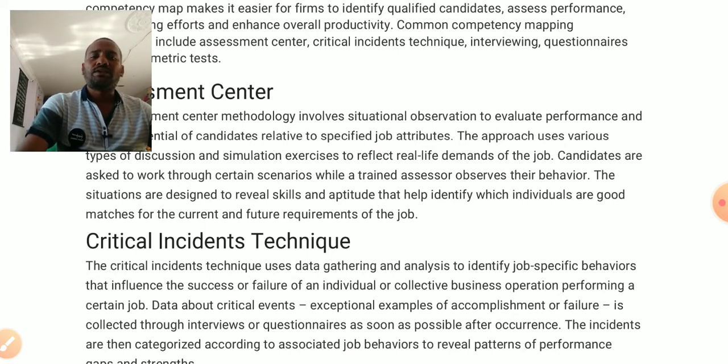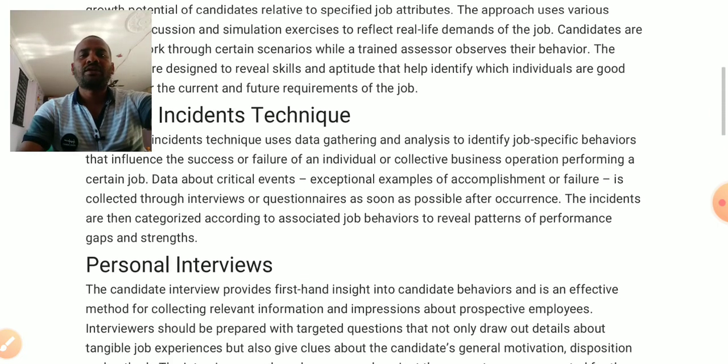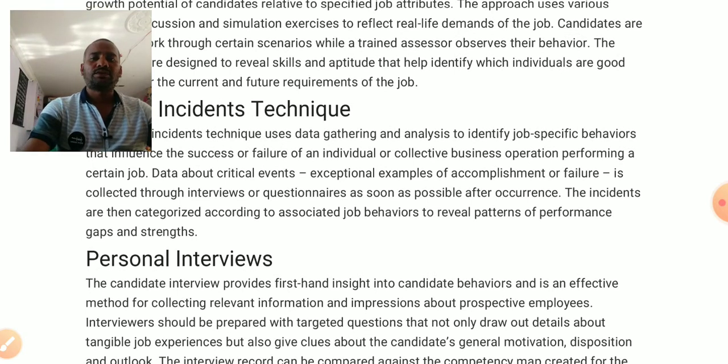as possible after occurrence. The critical incident techniques are used for gathering data relating to the employees in the organization. We use the interview and questionnaire methods. These two methods are very useful for gathering data relating to the employees' skills and behavior in the organization. And next, personal interviews.